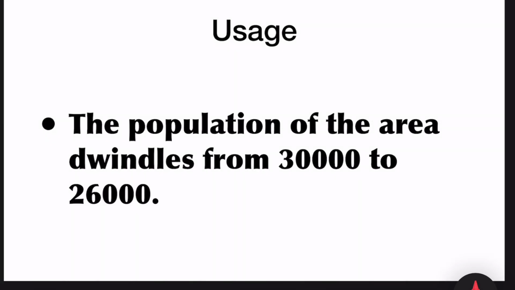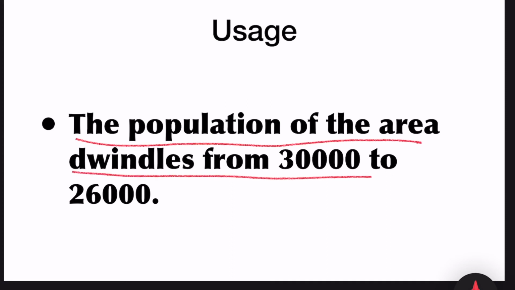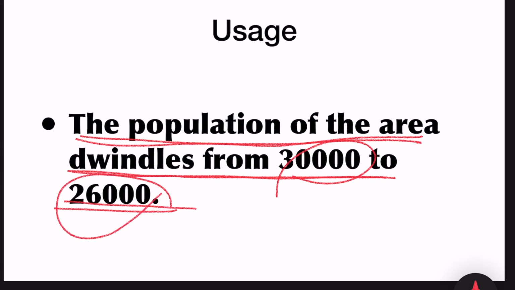Example number 2. The population of the area dwindles from 30,000 to 26,000. It means the population of that area become less in number from 30,000 to 26,000. The population of the area has reduced.